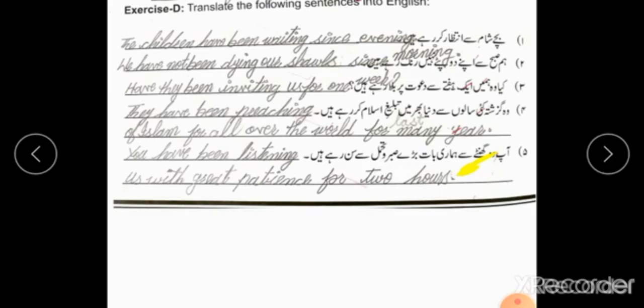वो गुज़िश्ता कई सालों से दुनिया भर में तबलीग इस्लाम कर रहे हैं. They have been preaching of Islam for all over the world for last many years. आप 2 घंटे से हमारी बात बड़े सब्र व तहम्मुल से सुन रहे हैं. You have been listening us with great patience for 2 hours. Listening सुनना, patience सब्र व तहम्मुल.